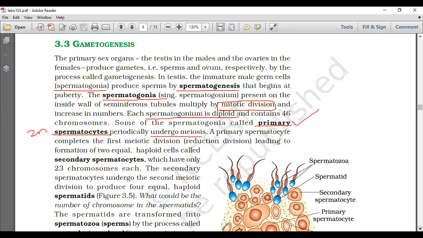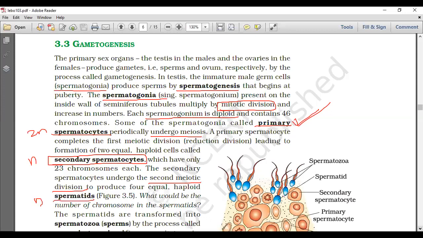A primary spermatocyte completes the first meiotic division, leading to the formation of two equal haploid cells called secondary spermatocytes. The secondary spermatocyte is haploid, having only 23 chromosomes each. The secondary spermatocytes undergo the second meiotic division. The first meiotic division is performed by the primary spermatocyte, the second meiotic division by the secondary spermatocyte. Then they produce four equal haploid spermatids.